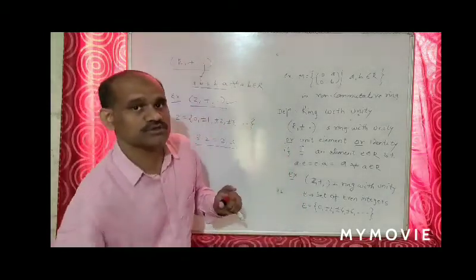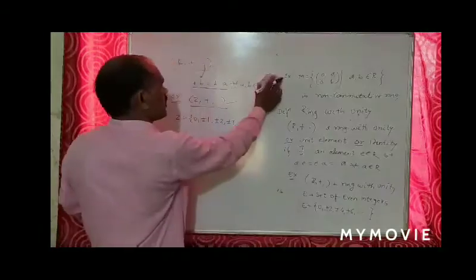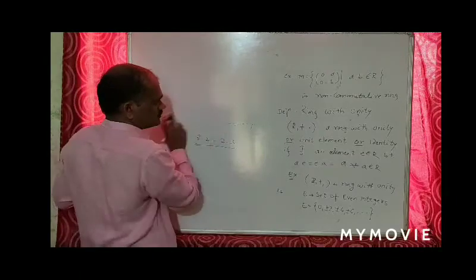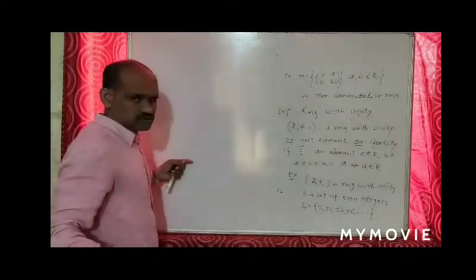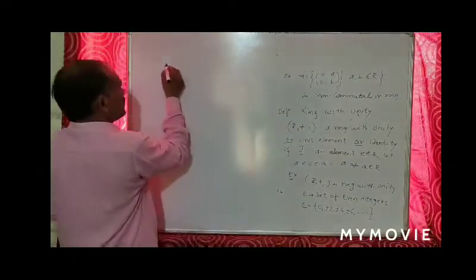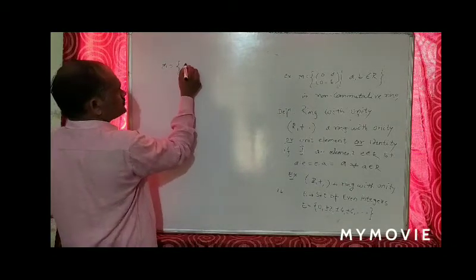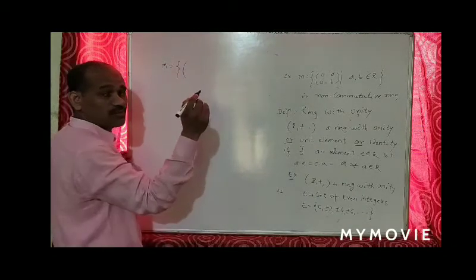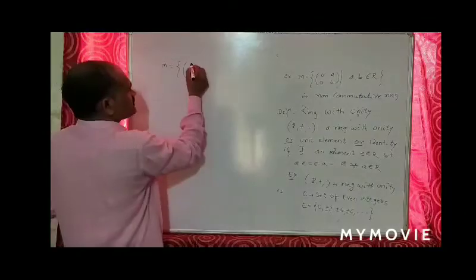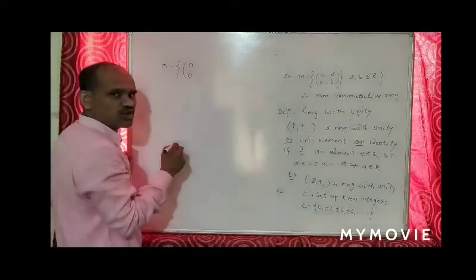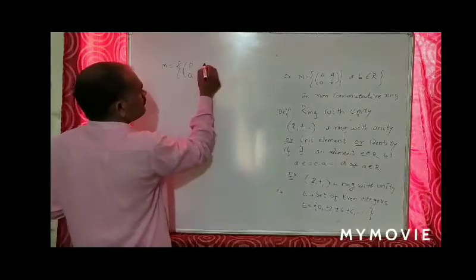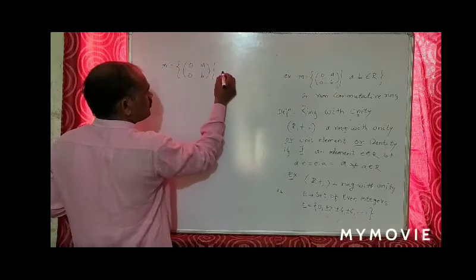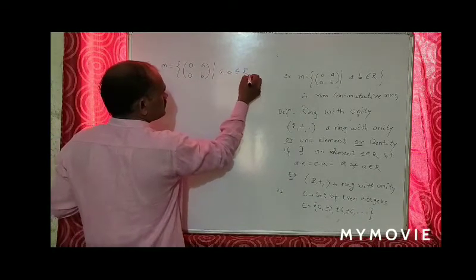It is a ring, no doubt, but it is a non-commutative ring. Now how can we prove it? What is the example? Let M be the set of all matrices such that the first column must be 0, and the second column has whatever elements.